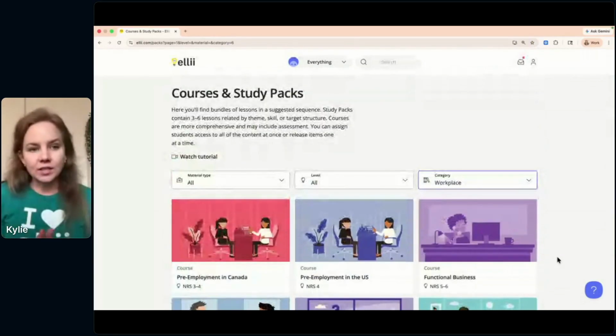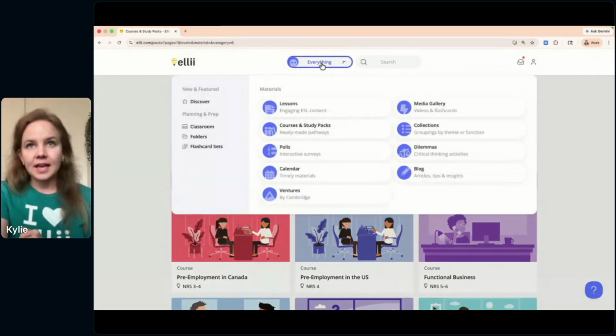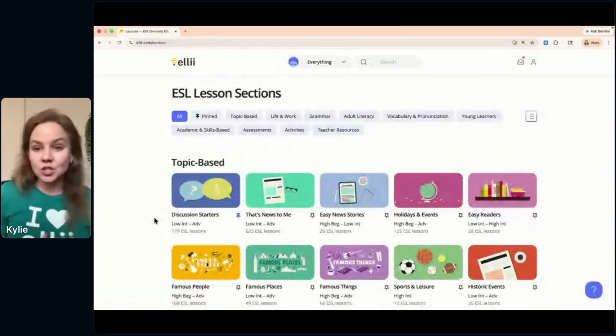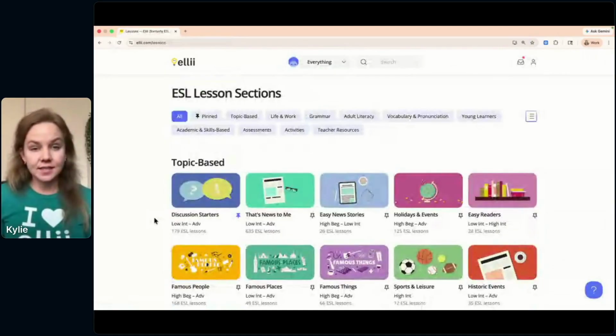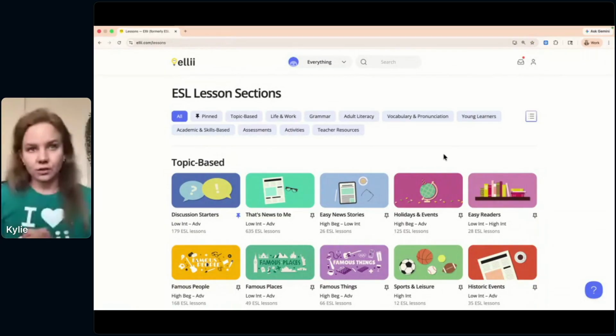I now want to take you into lessons and highlight a couple of different ways to stay organized there. So I'm going to head back up to everything, and then I'll click on lessons here. And that will take me into our lesson section index. So this is where you can find one-off lessons around particular themes and in our different lesson sections organized here. You'll see at the top that we've broken it down by genre here to make it easier to find what you're looking for, but you're also able to scroll here.